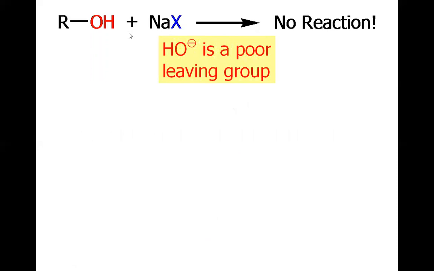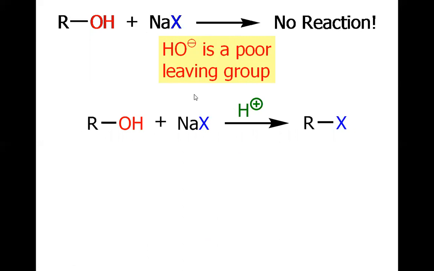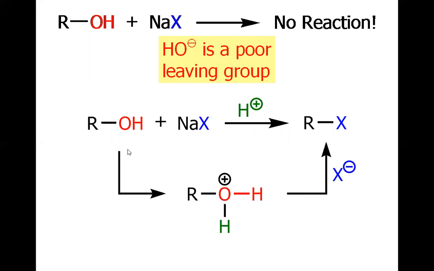And you know, this is not a possible reaction because of the same reason that we just discussed. The hydroxide, being a poor leaving group, cannot be displaced. However, if we have the acid in the system, this hydroxy will be protonated to become a good leaving group, and then our nucleophile may displace this hydroxy as water, and it will attach to the carbon, the alpha carbon of the alcohol.